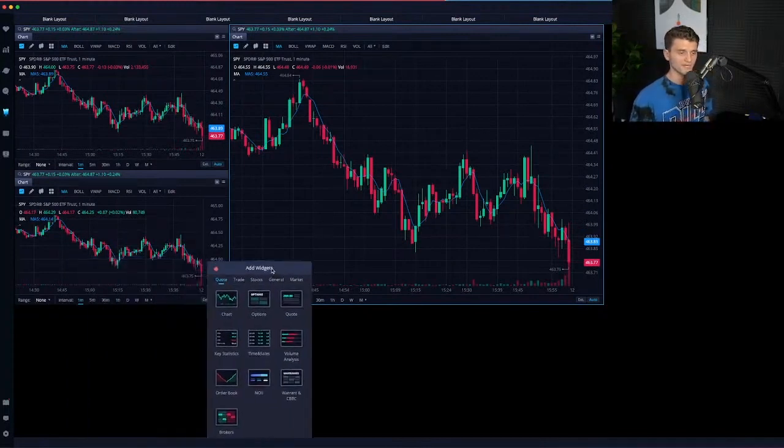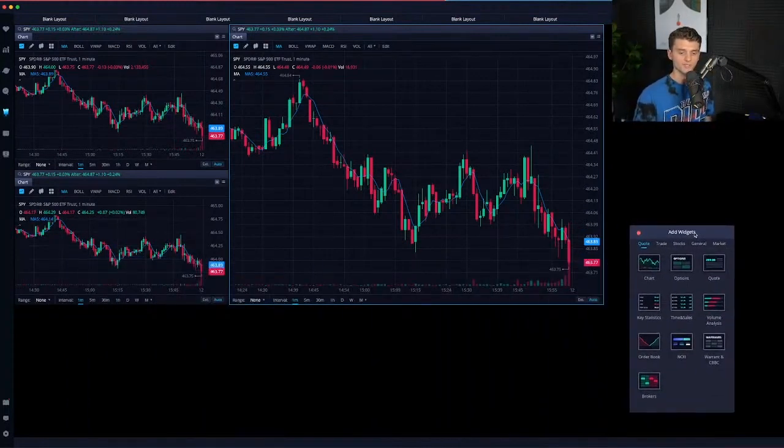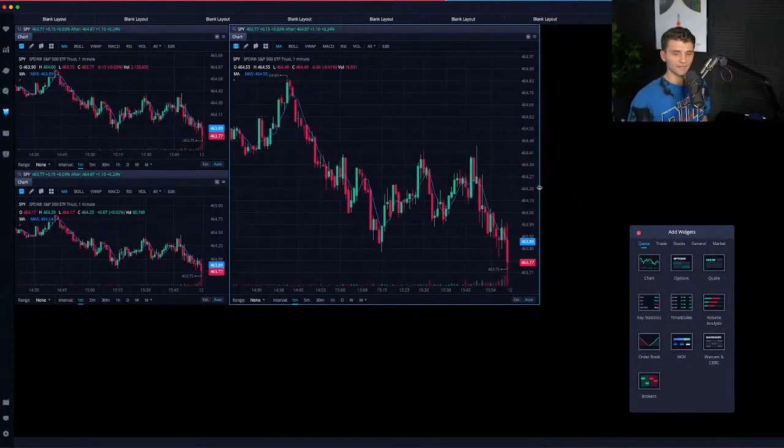So guys, the next thing that I'm going to add to my chart setup, which I think is really, really important, right, is going to be my level 2 data. If you are in the Patreon or you follow me on Twitter, you know that I trade heavily off of level 2. It's one of the most important tools that I use on a daily basis because it gives me a fantastic overview of what the bid ask is. You can tell a lot from the level 2. That's a whole entirely different video.